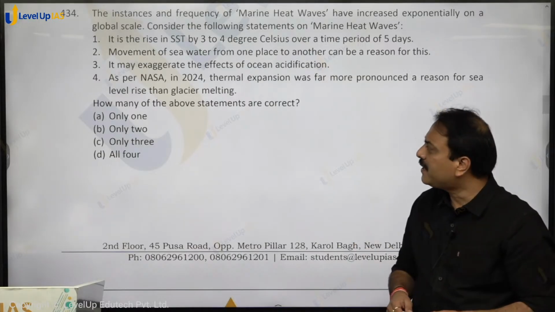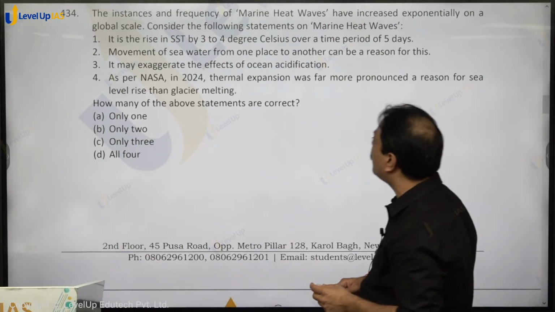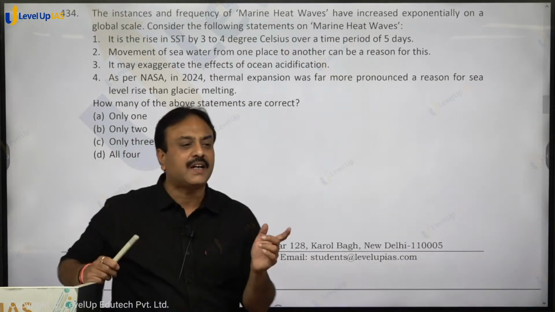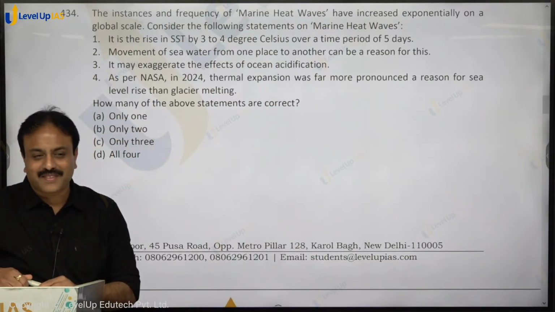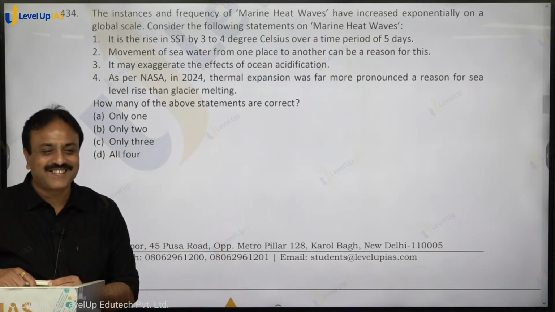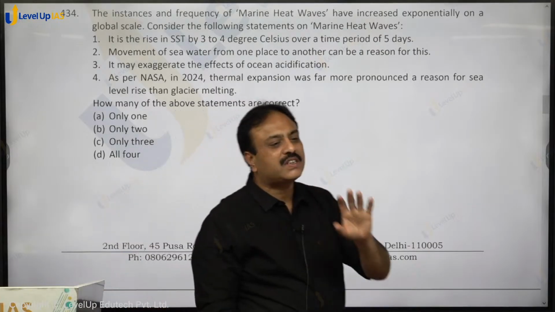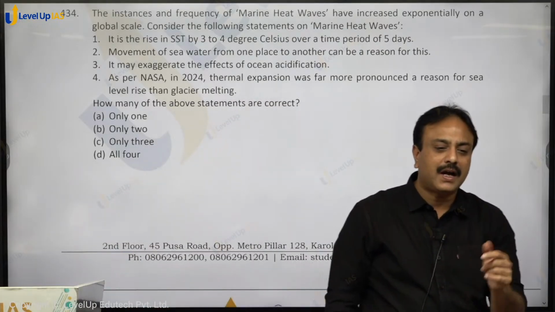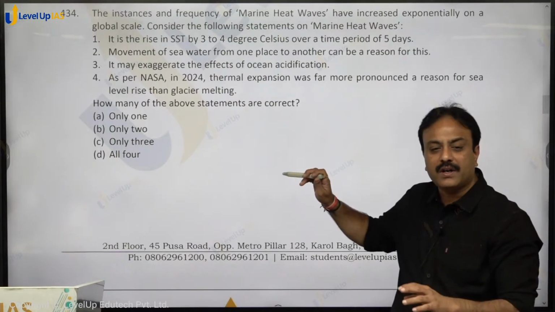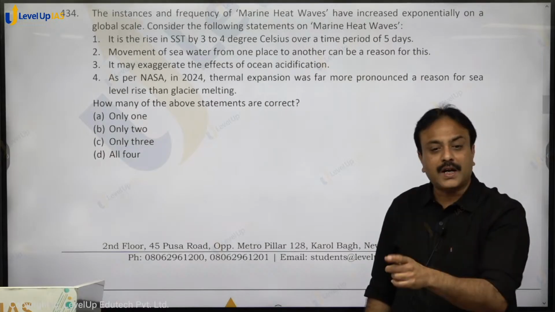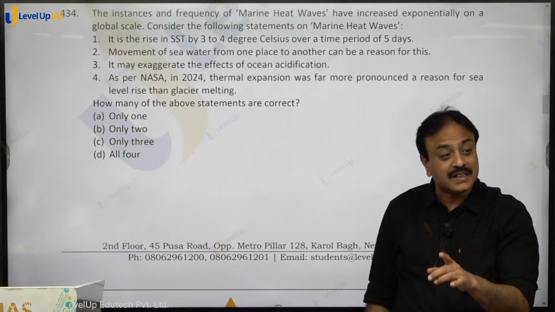Correct. As per NASA in 2024, thermal expansion was far more pronounced a reason for sea level rise than glacier melting. In general, every year 2/3 of the sea level rise is due to glacier melting and 1/3 is due to thermal expansion. That is as per NASA. But in 2024, they discovered that 2/3 was because of thermal expansion and 1/3 because of glacier melting. That is a report of NASA.